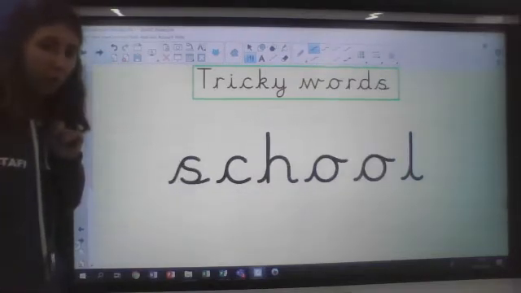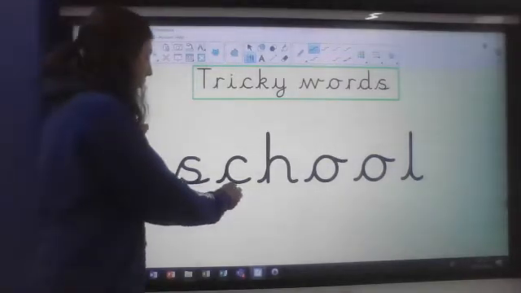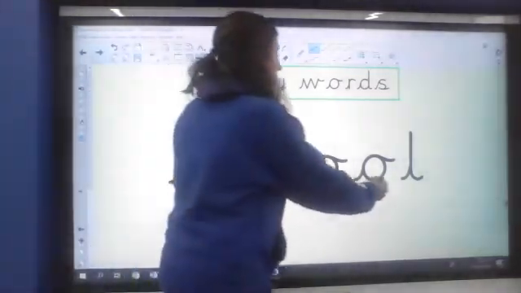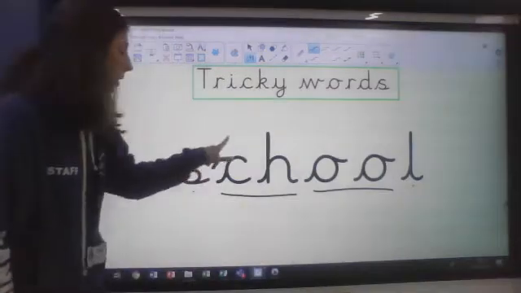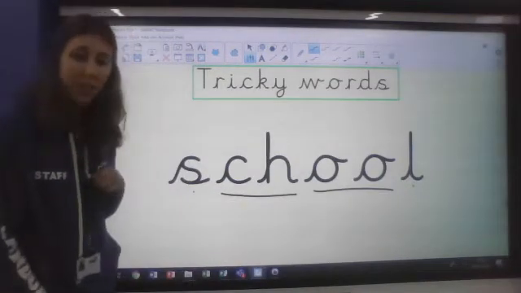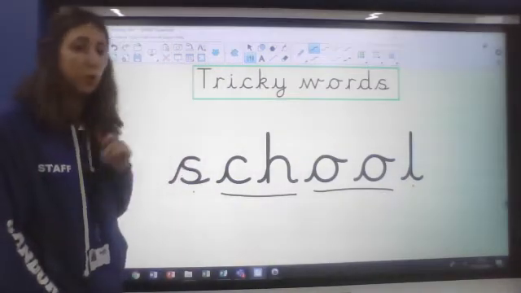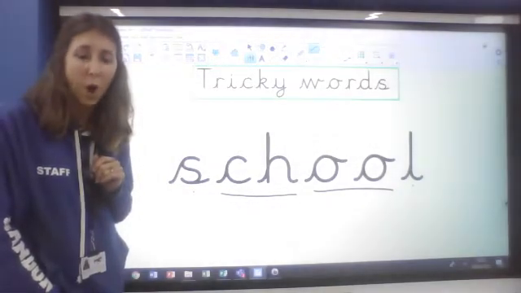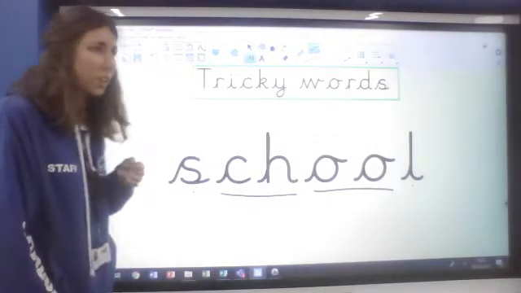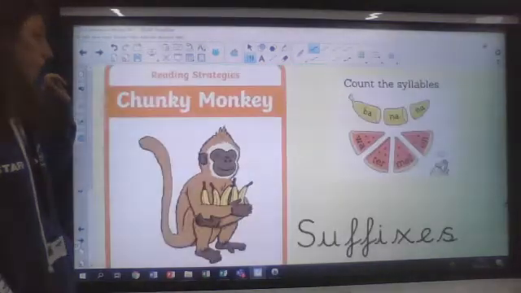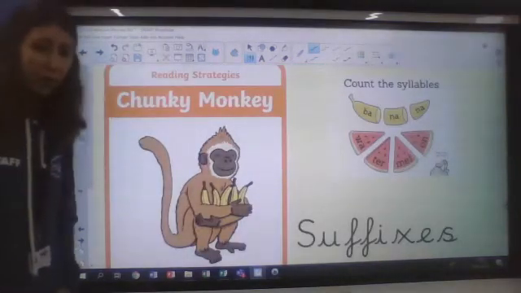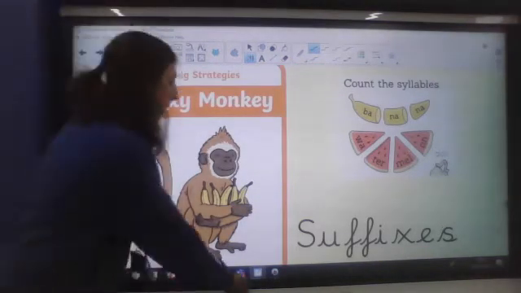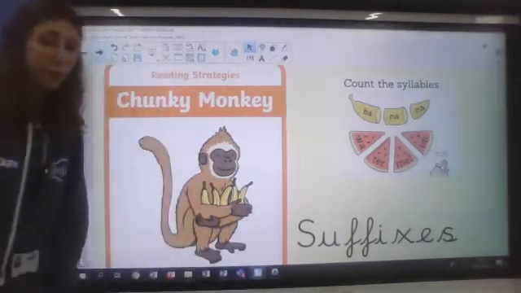We know that one. That one is school, isn't it? School. Again, my phonics set, we thought about CH making the K sound. That one is school. We've had that one already because we know our article is about slippers at school today. Okay. Just a quick reminder then about our chunky monkey helping us to do those unfamiliar words.